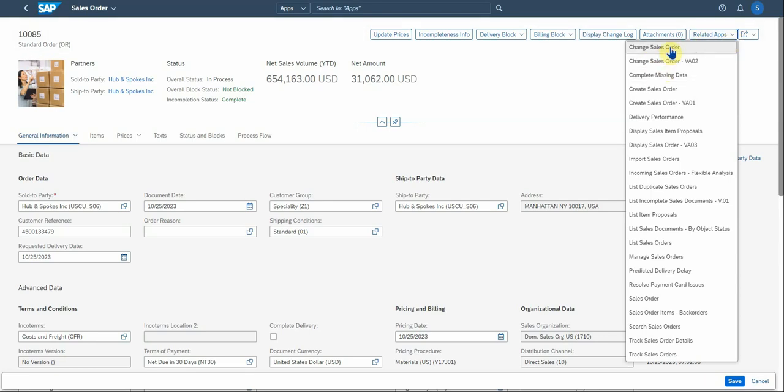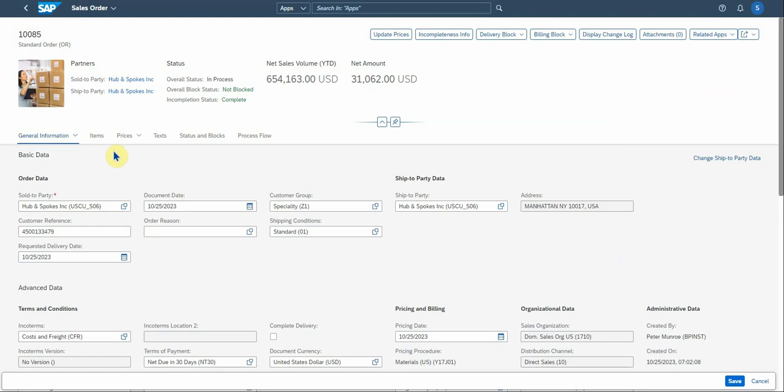Change your sales order, the old VA02 screen layout. If you want to look at complete or missing data in this order, you can look at this. There's create sales orders again. You can go to the delivery performance in the specific sales order and so on. So there's quite an extensive list of apps that you can use directly from the screen.